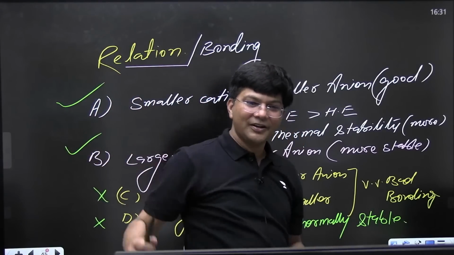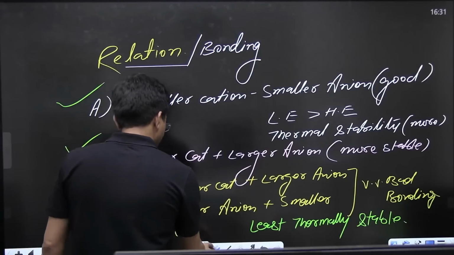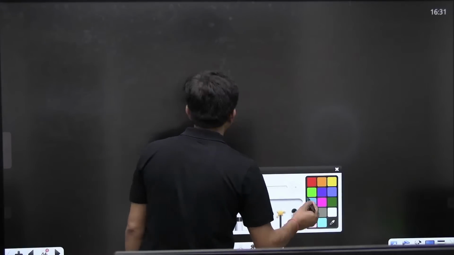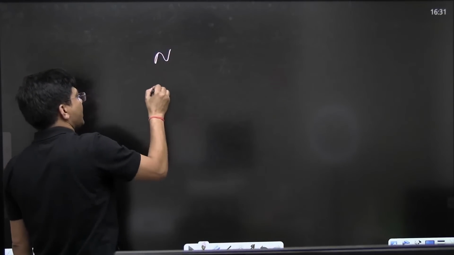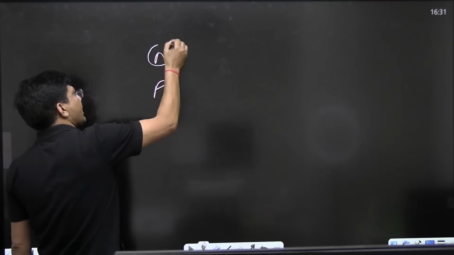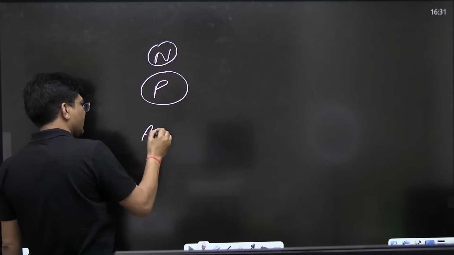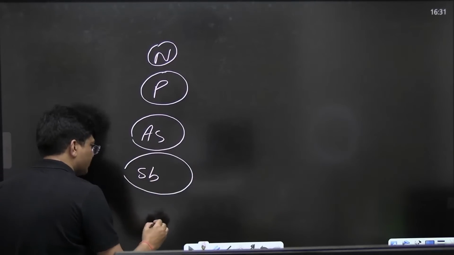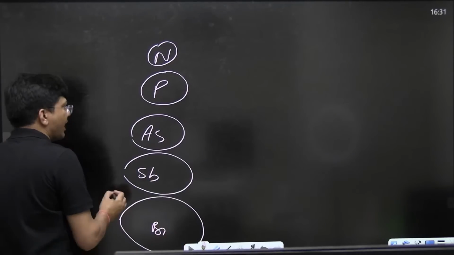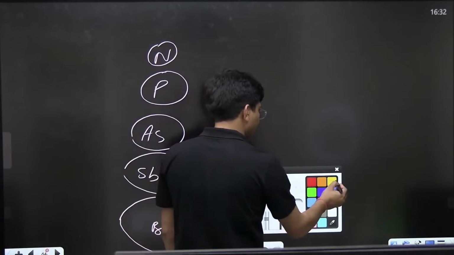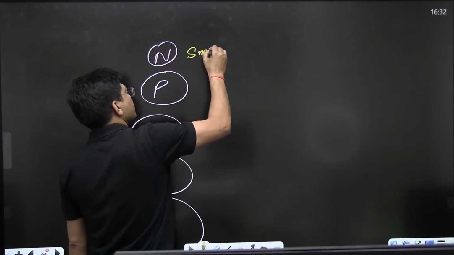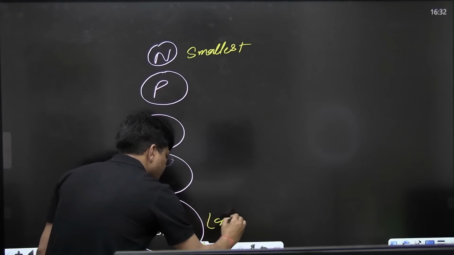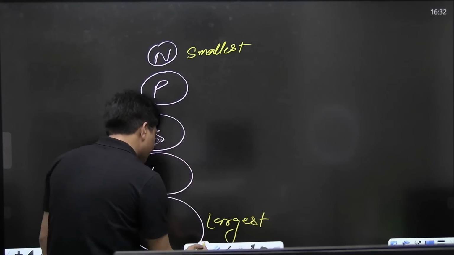Yashwin, yeah, very good. Now see. Just let me know, what do you think about the size? Is size increasing or decreasing? Nitrogen, phosphorus. If nitrogen is like this, phosphorus will be like this. Arsenic must be like this. Antimony must be like this, and bismuth must be like this. So who is largest in size and who is smallest? This is the smallest and this is going to be the largest. Now could you please let me know?